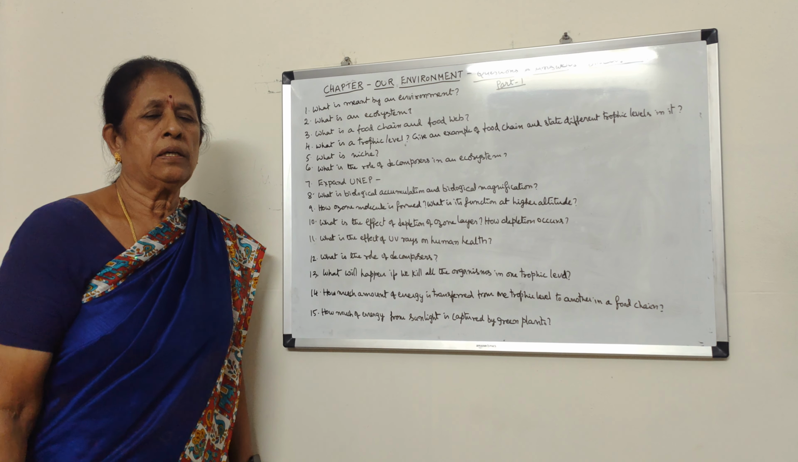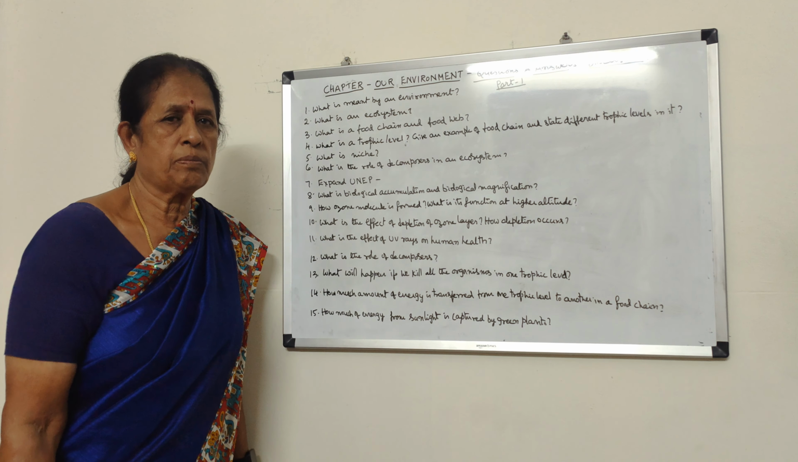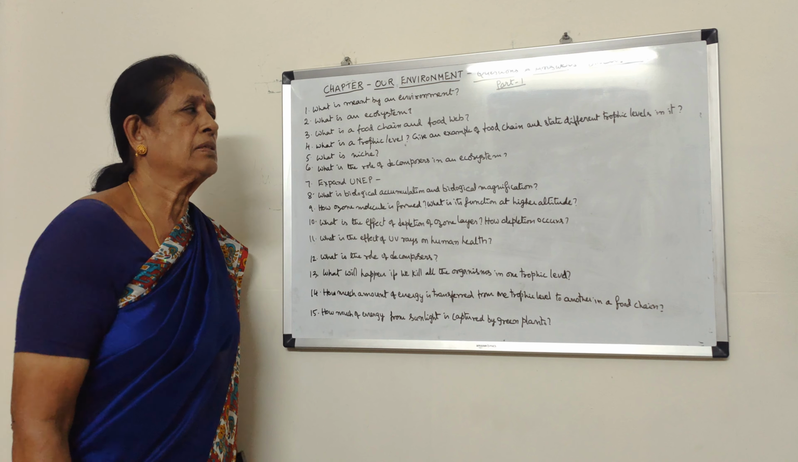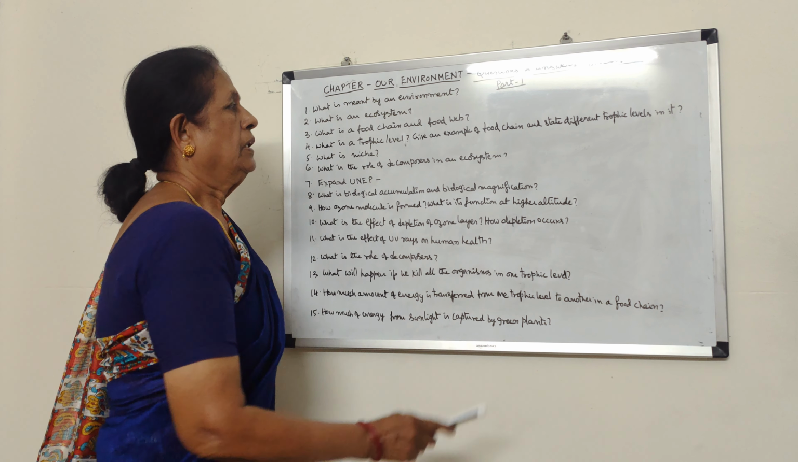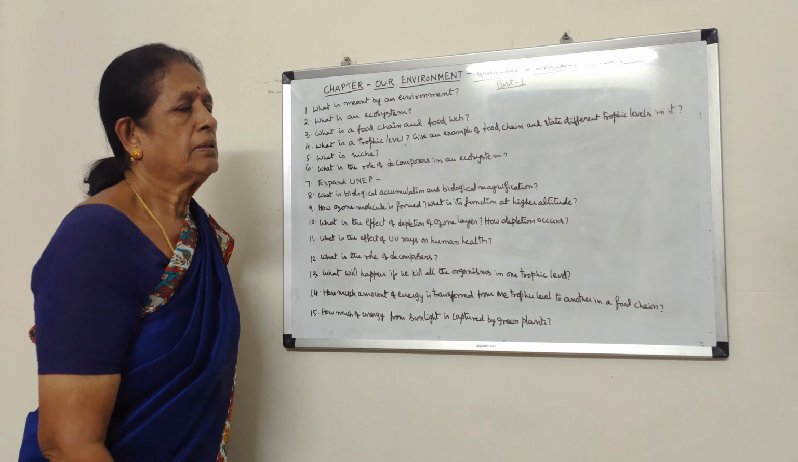And what is a trophic level? In a food chain, the energy flows from one organism to another organism. Each level is called a trophic level. Give an example of a food chain.